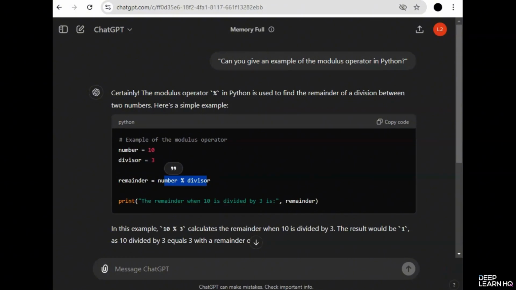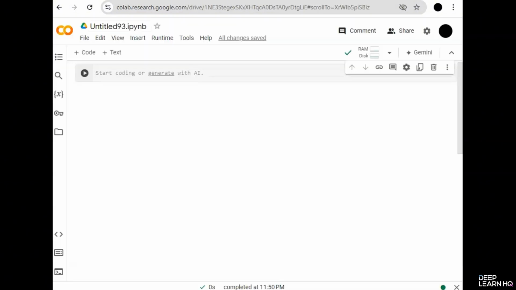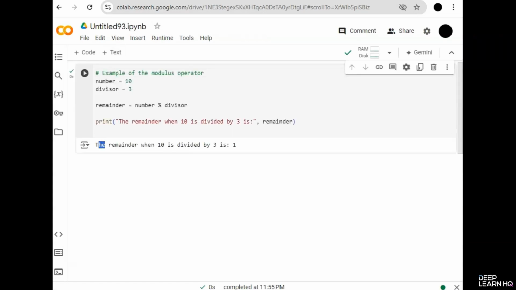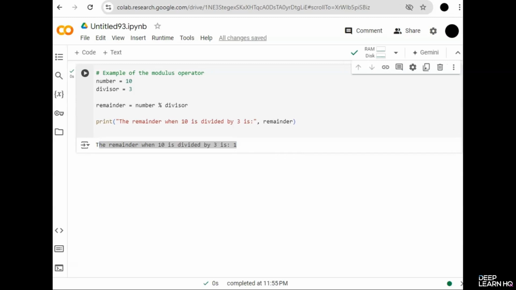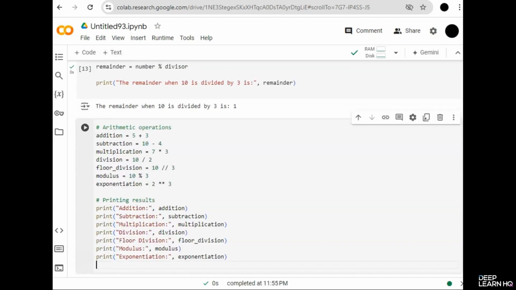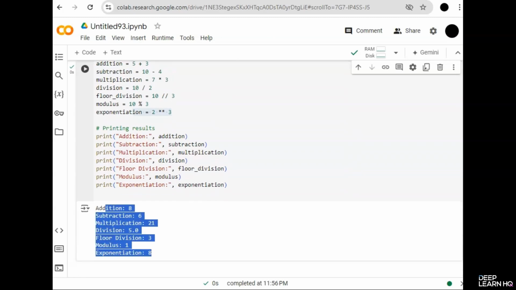So let's test this on Google Colab. Copy this code, go to Google Colab and paste it here. So the remainder when 10 is divided by 3 is 1, which is the correct answer. Moving on, let's perform some basic arithmetic operations using these operators. For this, I'm going to type this code. Addition 5 plus 3, subtraction 10 minus 4, for multiplication 7 into 3, division 10 by 2, floor division 10 by 3, modulus 10 mod 3, and exponent 2 raised to the power of 3. So when you run this, you'll see all these results in your terminal.